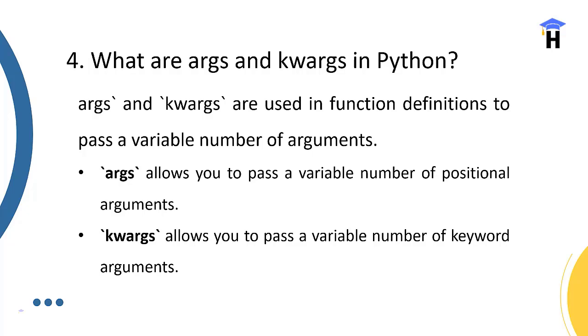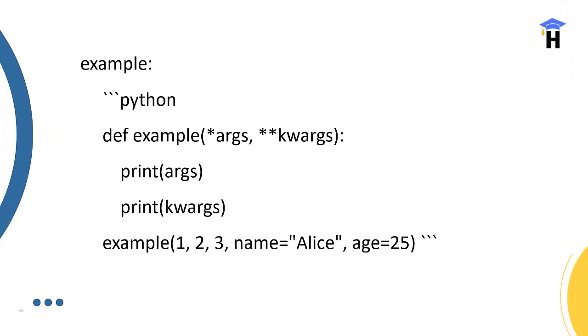Strongly remember, this is the major difference between the two. For example, we define *args with one star and **kwargs with a double star as parameters, and pass the arguments: 1, 2, 3 are positional values, whereas name equal to Alice, comma, age equal to 25 are the keyword arguments.